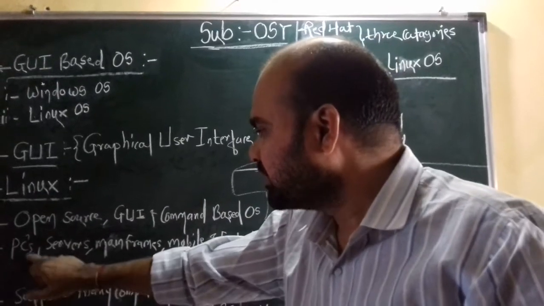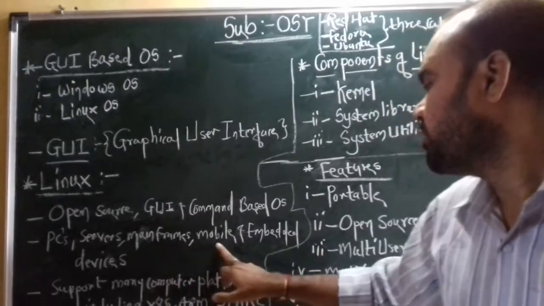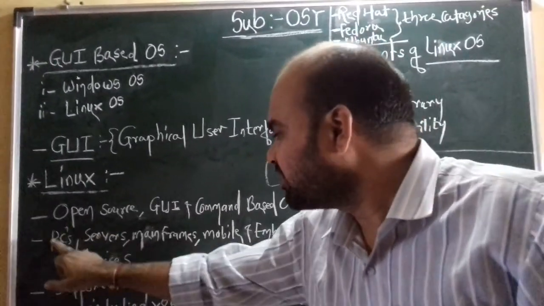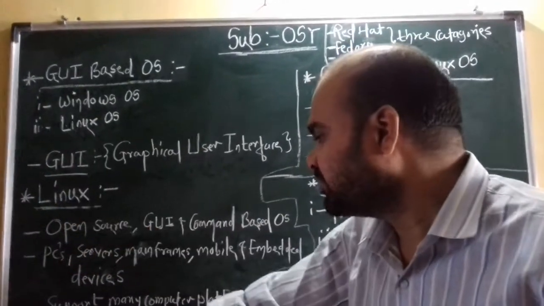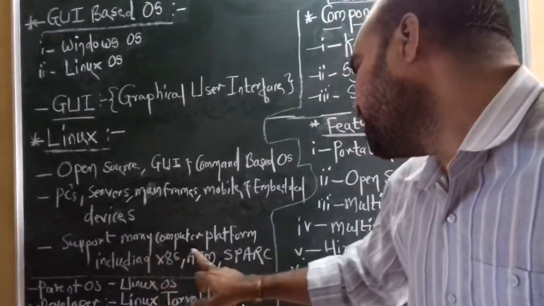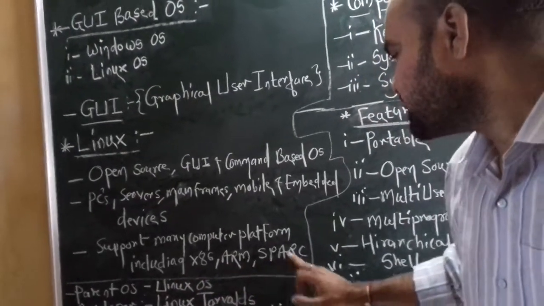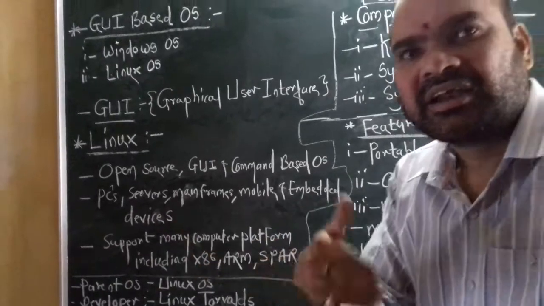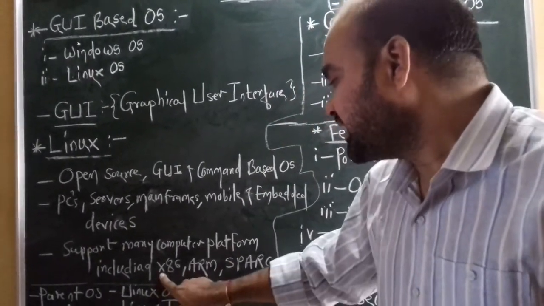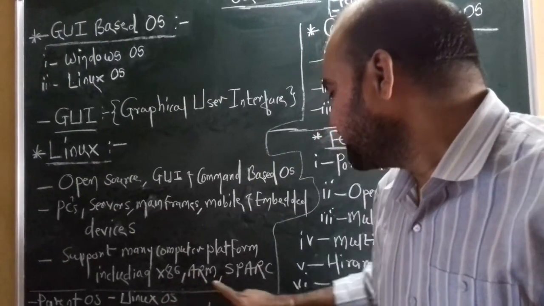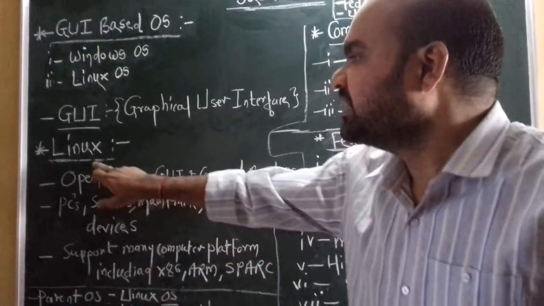Now next, this particular Linux OS is used in PCs, servers, mainframes, mobile and embedded devices. This kind of devices we can easily use with a Linux OS. Now third point is that it supports many computer platforms including x86, ARM, SPARC, means the number of computer platforms available in the market like x86, then ARM, then SPARC. On these kinds of platforms we can easily use a Linux OS.